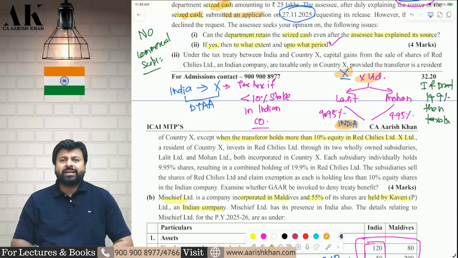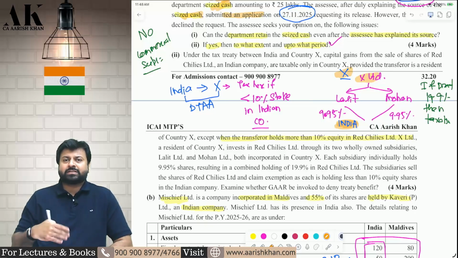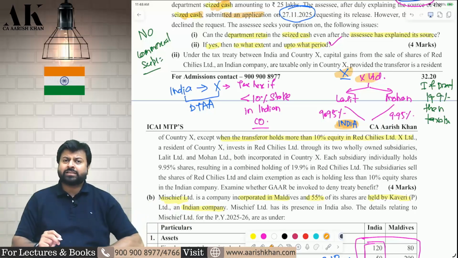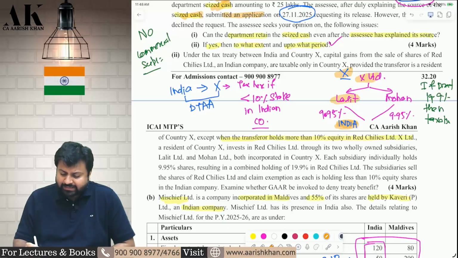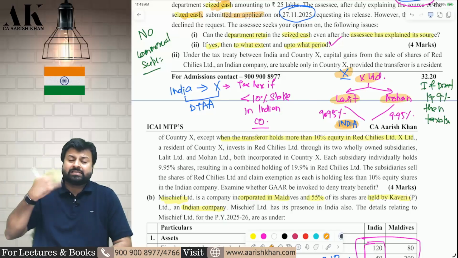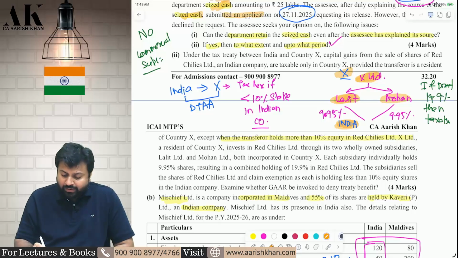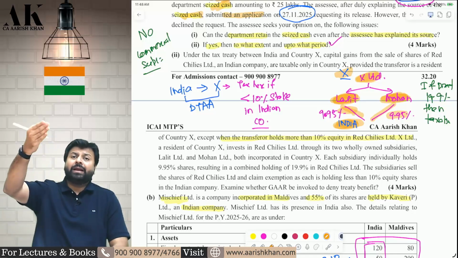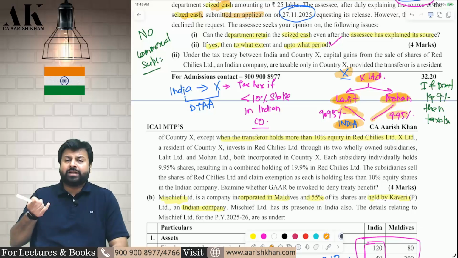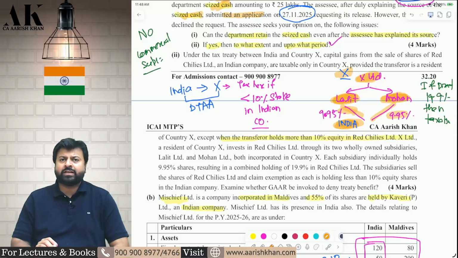They want to invest in the Indian company around 19-20%. If they invest 19-20%, which is more than 10%, they will be liable to tax in India. So they are not directly investing 19 or 20% in India. They are making two companies in country X, Lalit Limited and Mohan Limited. X Limited is the holding company for both, and they tell Lalit and Mohan to individually invest 9.95% in the Indian company, so that the country X company is not investing more than 10% and they can take the benefit of DTAA.